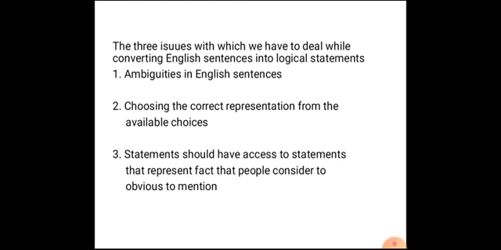The fifth one was, all Romans were either loyal to Caesar or hated him. The sixth one was, everyone is loyal to someone. And the seventh one was, people only try to assassinate rulers they are not loyal to. See, these statements have some ambiguity in them. Though statement 6 looks small, it has some kind of ambiguity associated with it. For all these kinds of sentences, the correct interpretation may be difficult.